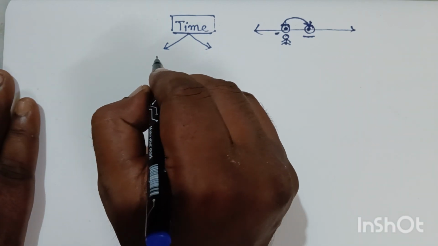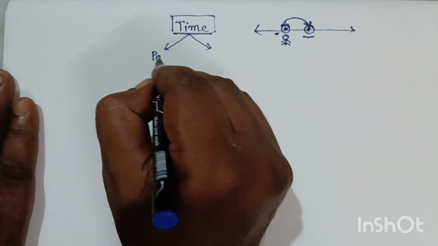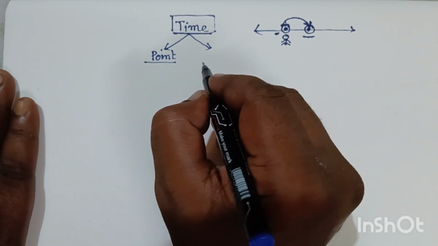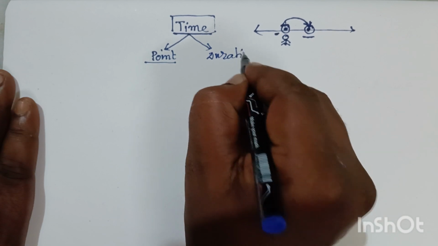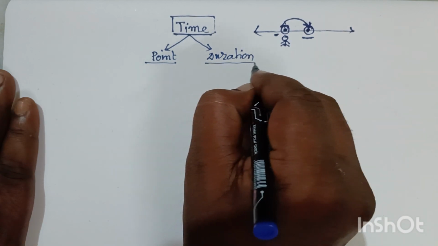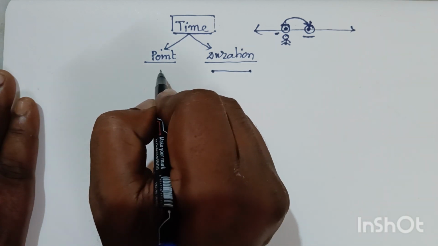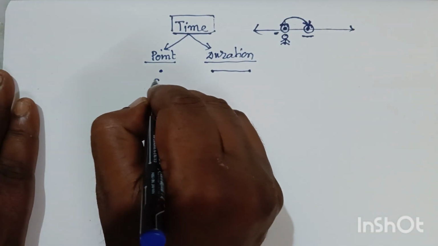Obviously an action has some time, and this time is divided into two parts. One is called point. That means in this way we use time in our mundane life. Another one is duration. Duration means, suppose from this point to this point, it is a duration, and point means just a particular point from where something is going to be started. Suppose this is 9 o'clock.